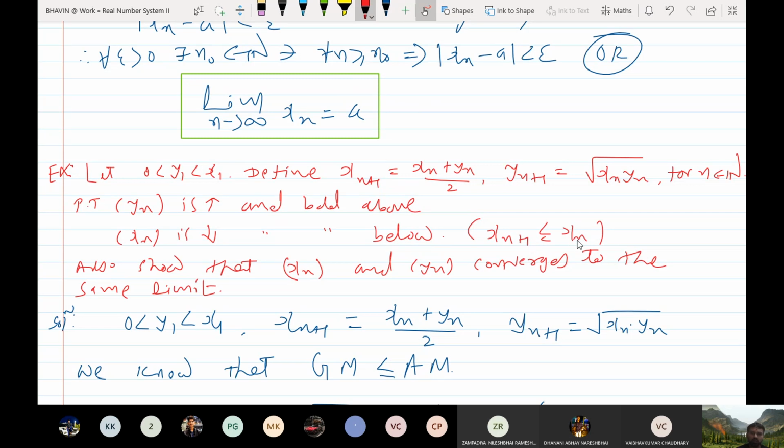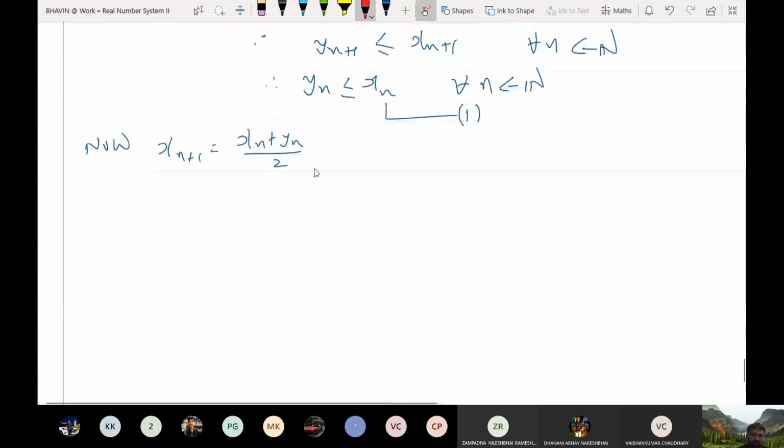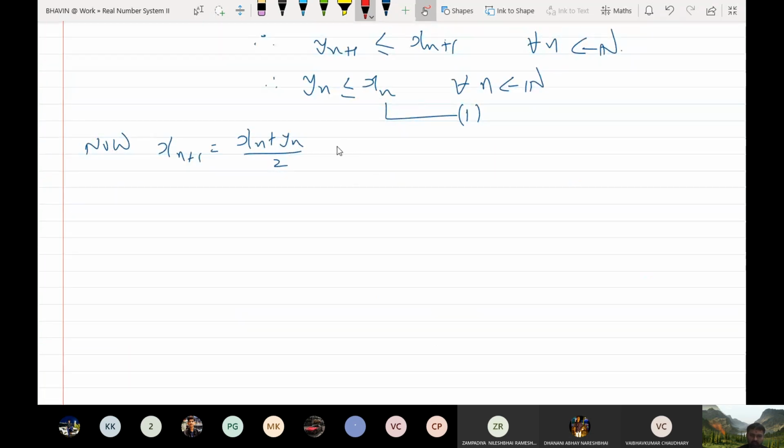So somehow I need to bring xn on the right side with less than or equal to. Fine. So yn less than or equal to what? I will keep xn as it is. Yn less than or equal to